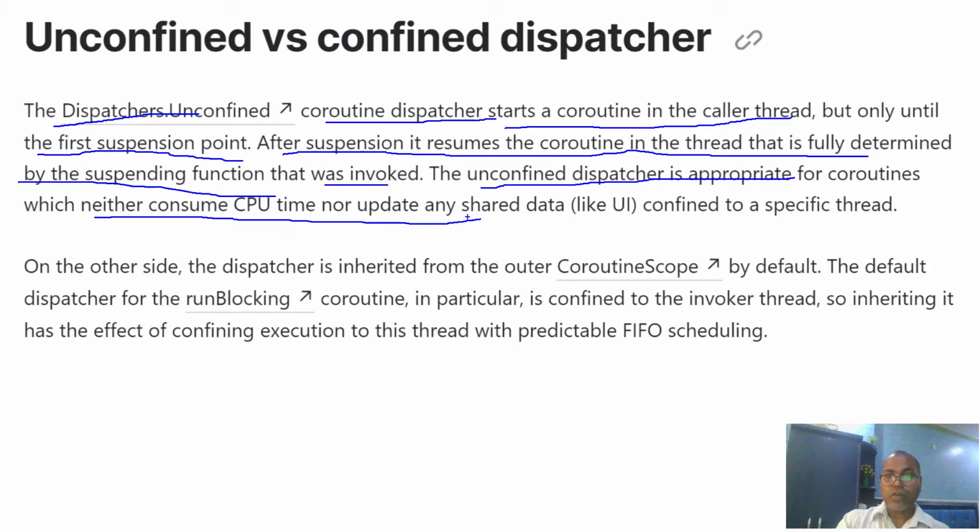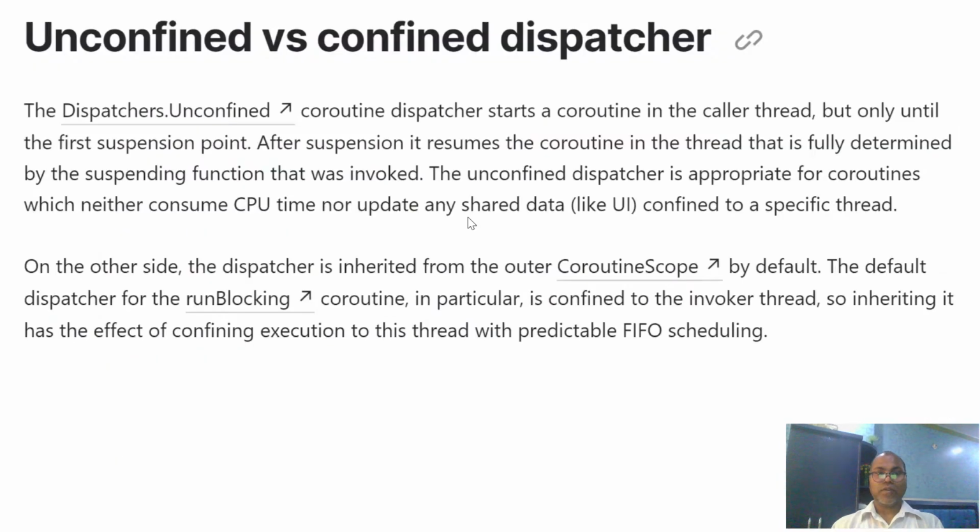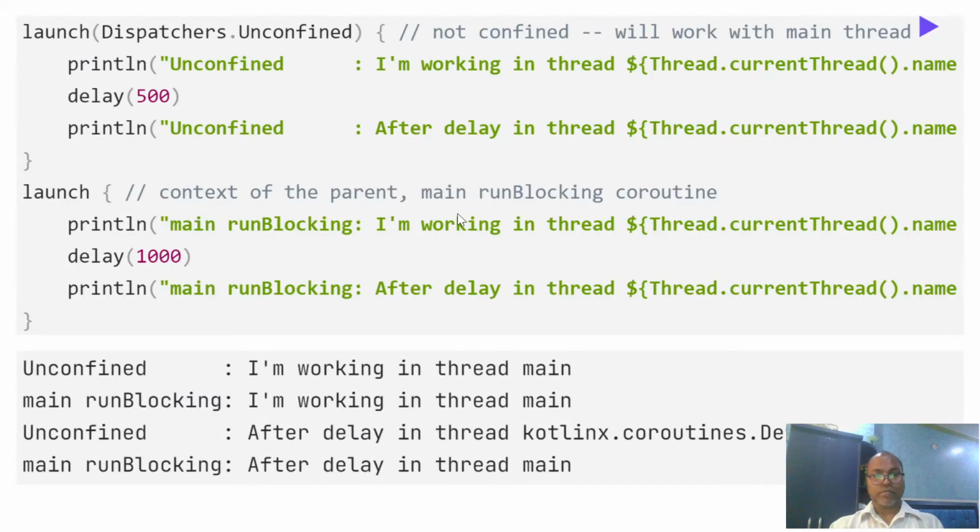So let us look at an example. What do I mean here? Let's give an example. If you look at this, you have started your launch with unconfined, and whenever you print something, there is a delay, a suspending function. So after the first suspension function is invoked, you can look that these statements are not printed by the inherited thread, but maybe by some different thread. Let's execute an example.